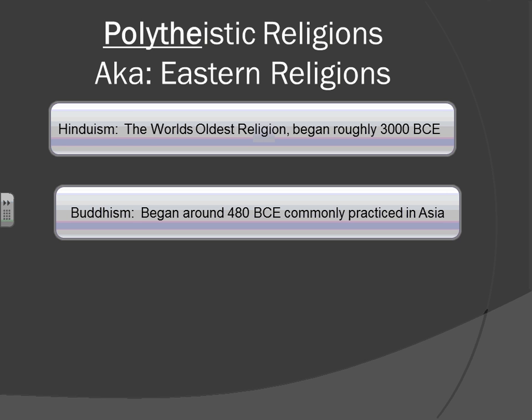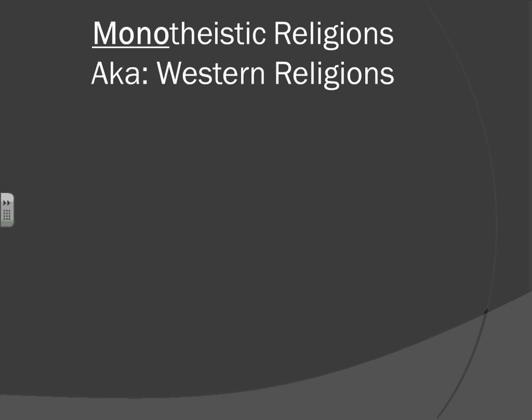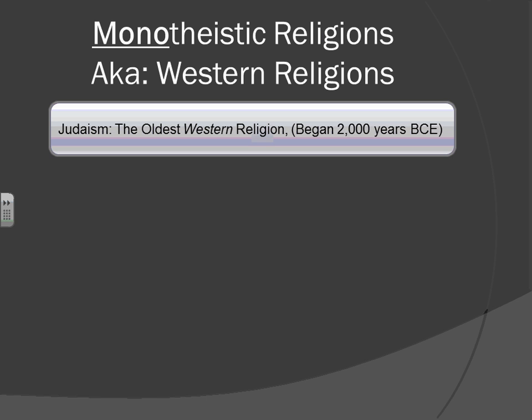So where we have our Eastern religions, we also have Western religions. The Western religions are predominantly monotheistic, and they include Judaism, the world's oldest Western religion, which began around 2,000 years ago.